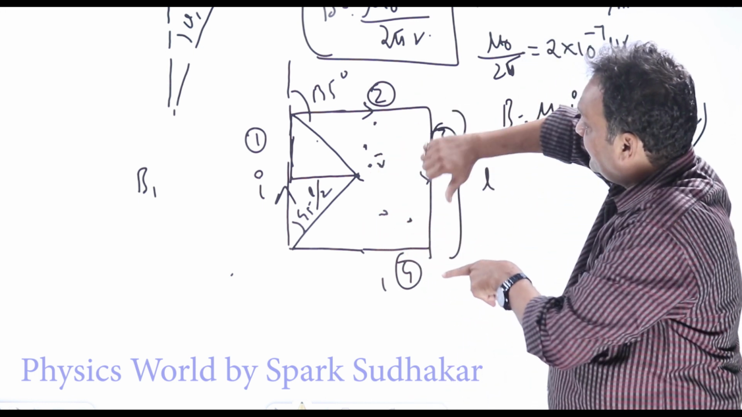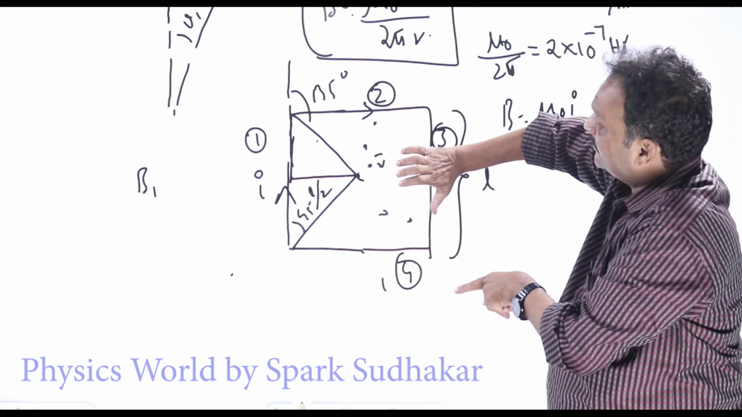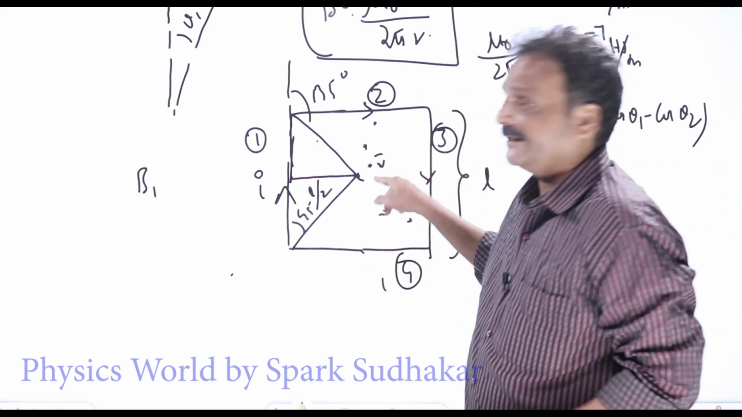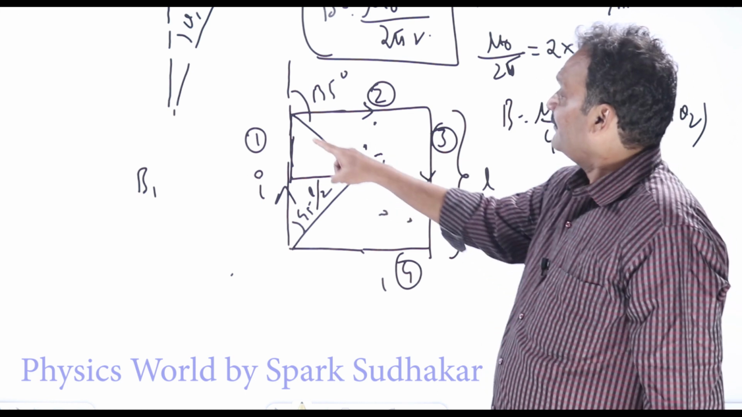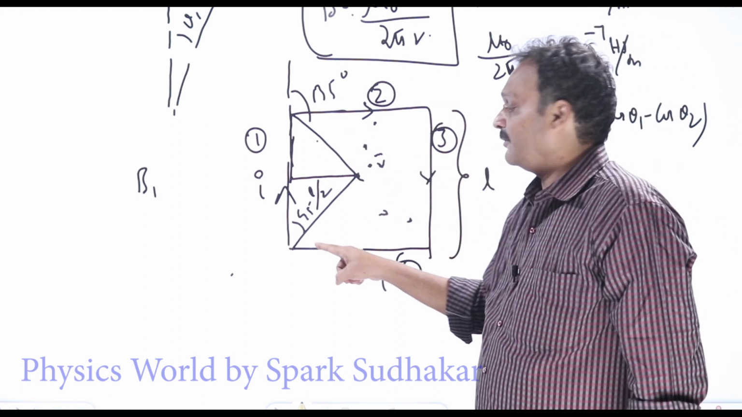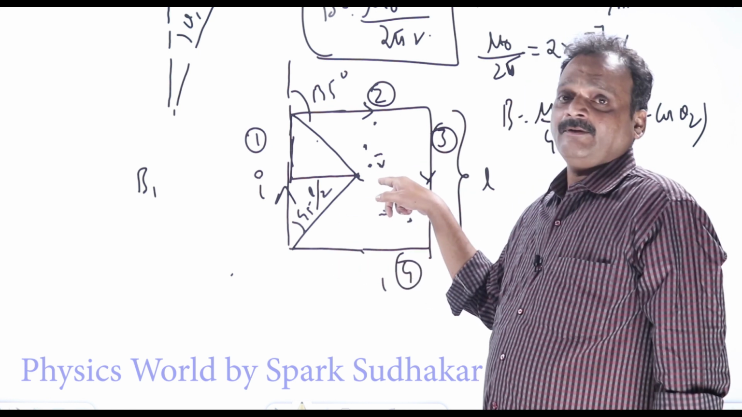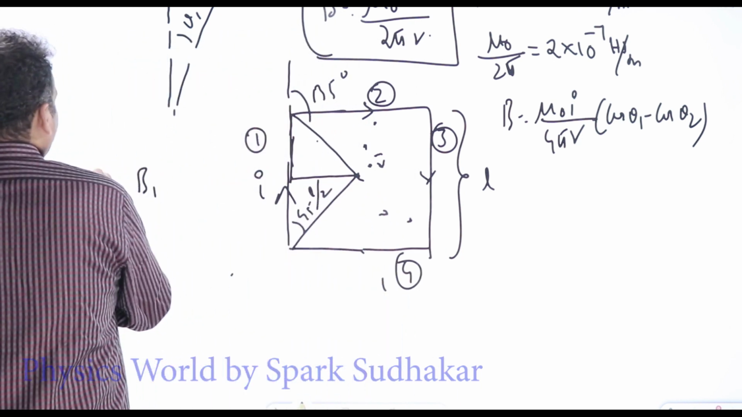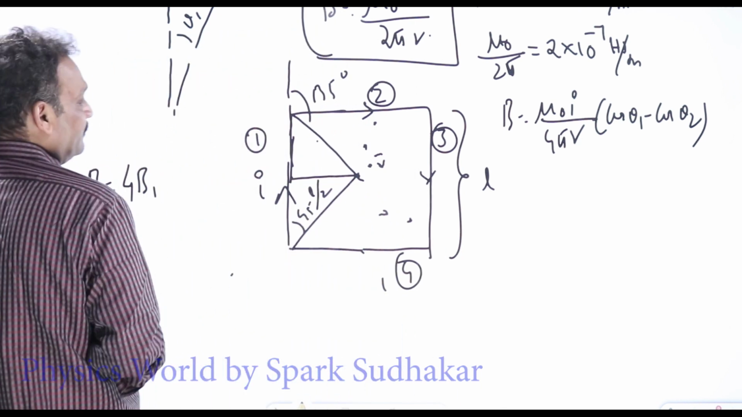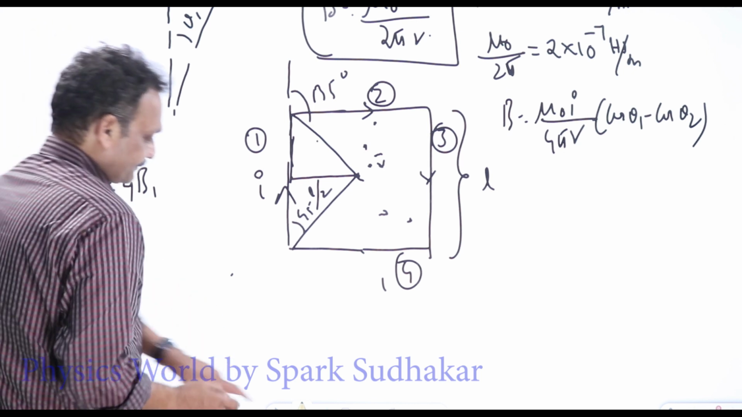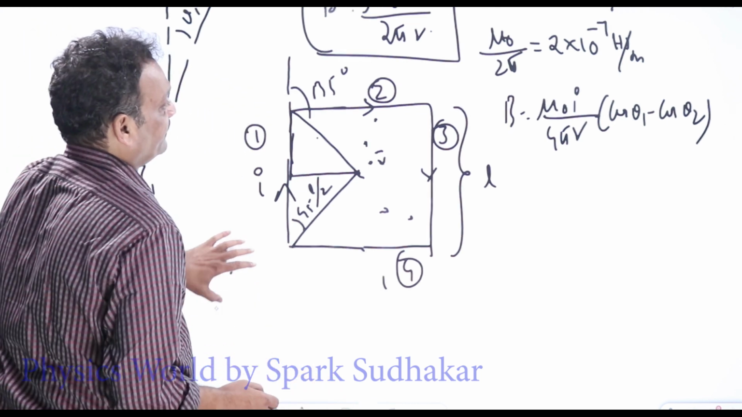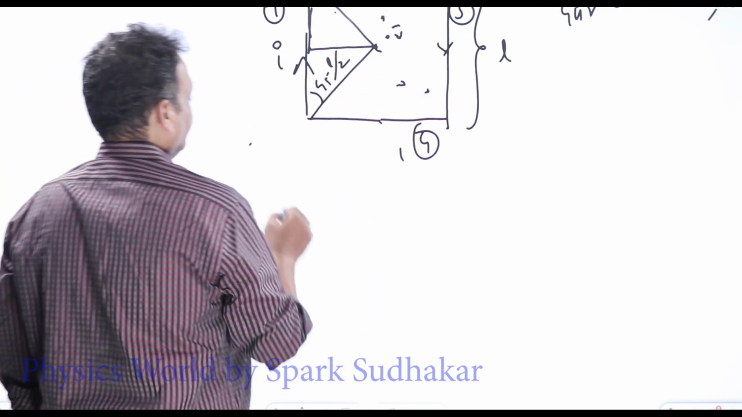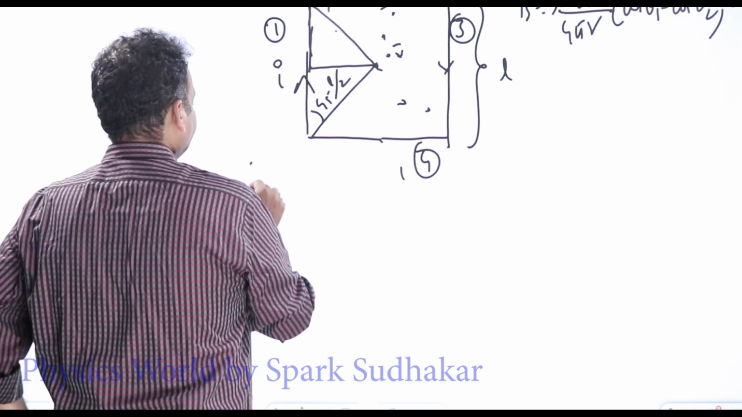Similarly, hold the current wire like this. Here also the magnetic lines of force are pointing into the board, and in this case also. So the magnetic field due to all these 4 parts is pointing into the board, and they simply get added up. The total magnetic field B can be simply written as 4 into B1. Now what is B1? We have to use that formula mu naught I by 4 pi r into cos theta 1 minus cos theta 2.